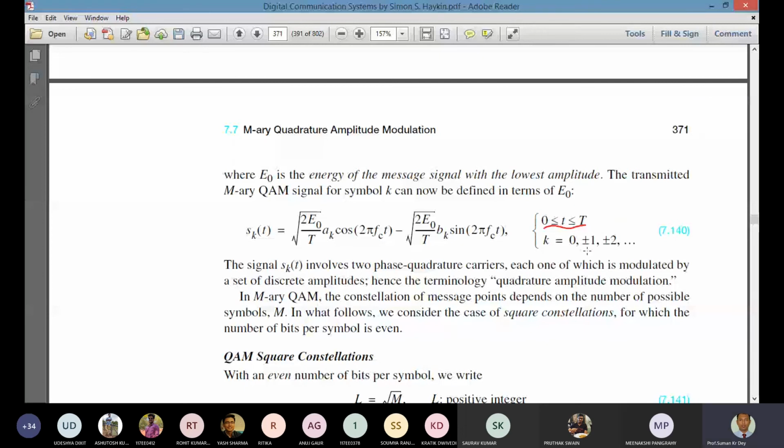So the signal sk involves two phase quadrature carriers, one is the in-phase component and another is the quadrature component.